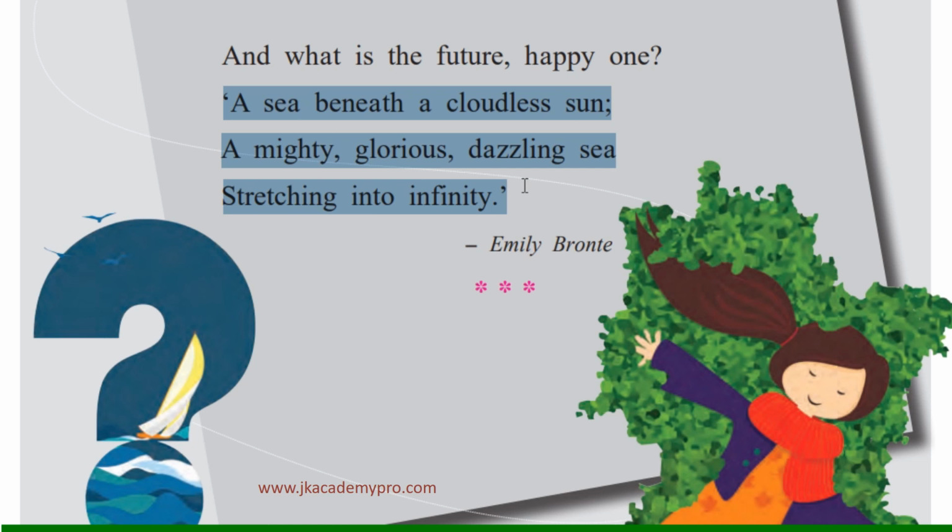We can also interpret that the child is visualizing its future to be very, very successful. At the same time, the child is saying that it wants its future to stretch beyond. That is, he wants his life to go beyond anything that he can achieve. He wants to achieve a lot of things, endless things. And infinity means something that has no end. So it wants its future to continue, and it wants to be successful in all that the child can do.